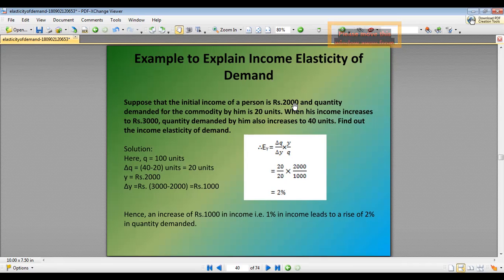The income has been increased by 1000, the original income was 2000 rupees, and the quantity demanded has been increased by 20 units, and the original quantity was 20 units. So we put the values: change in quantity 20 units, original quantity 20 units, original income 2000 rupees and change in income 1000 rupees. So the answer will come out to be 2. So the increase of rupees 1000 in income, that is 50% in income, leads to a rise of 100% in the quantity demanded.